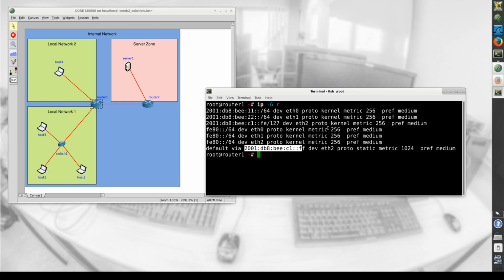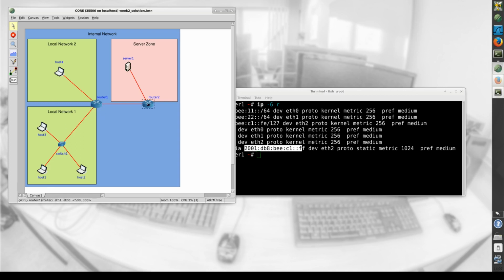Last but not least, we have a look at fragmentation. When a packet is too large for a certain link, IPv6 has to fragment it into smaller pieces. In the hands-on, we manually decrease the maximum size for packets sent between router 1 and router 2, send large packets from a host to the server, and look at how and where fragmentation happens.